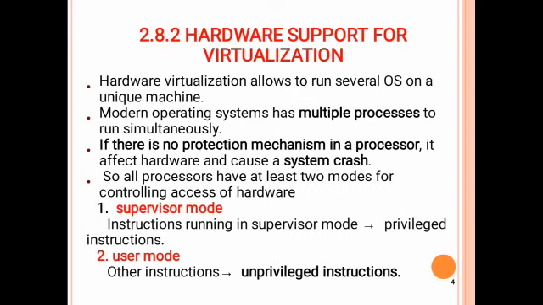So every processor must have at least two modes for controlling the access of hardware. One is supervisor mode, another one is user mode. The instructions running in the supervisor mode are called privileged instructions. Instructions other than privileged instructions are run in the user mode.